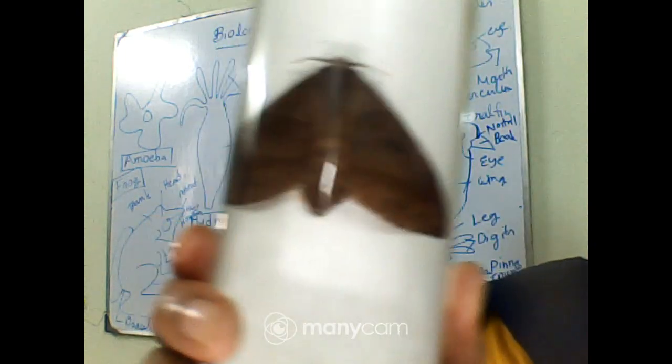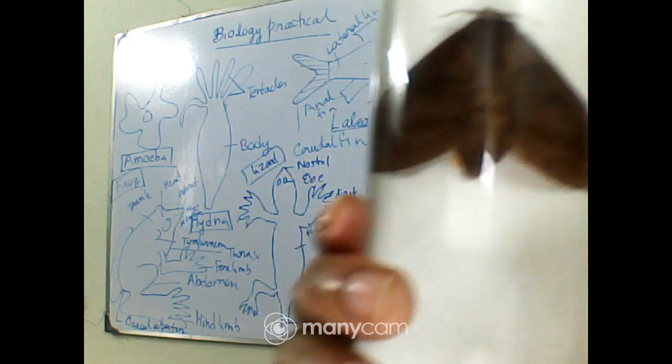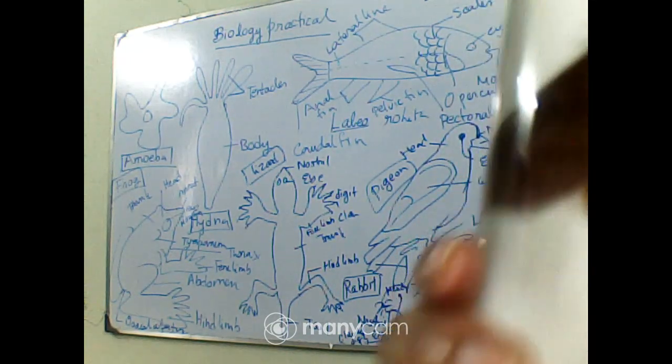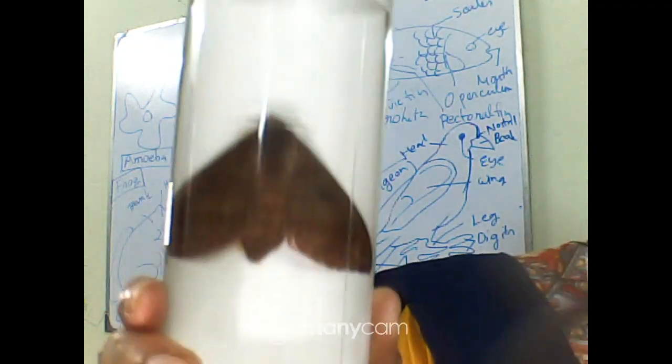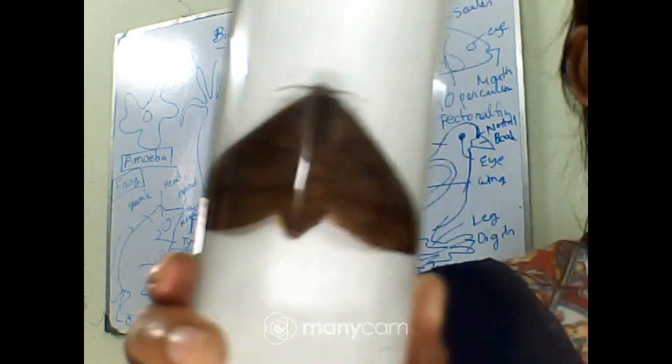You can remember that its scientific name is Bombyx mori, and it is coming under the kingdom Animalia, and it is also coming under the phylum Arthropoda. In their life cycle, they are having some stages. What are they? Egg, larva, pupa and adult.